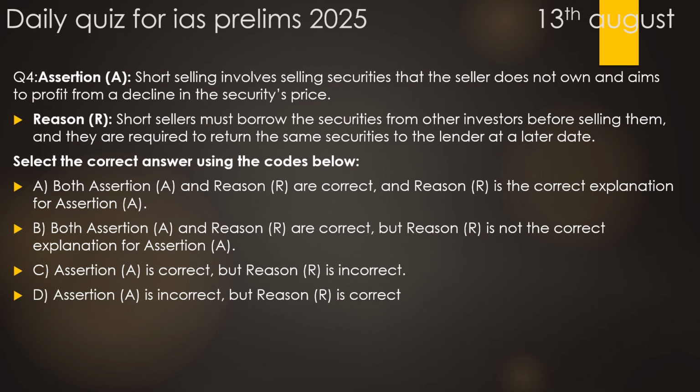Reason, short sellers must borrow the securities from other investors before selling them, and they are required to return the same securities to the lender at a later date. This is also correct. So for the question number 4, both assertion and reason are correct, and reason is the correct explanation for assertion. So for the question number 4, the correct option would be option A.